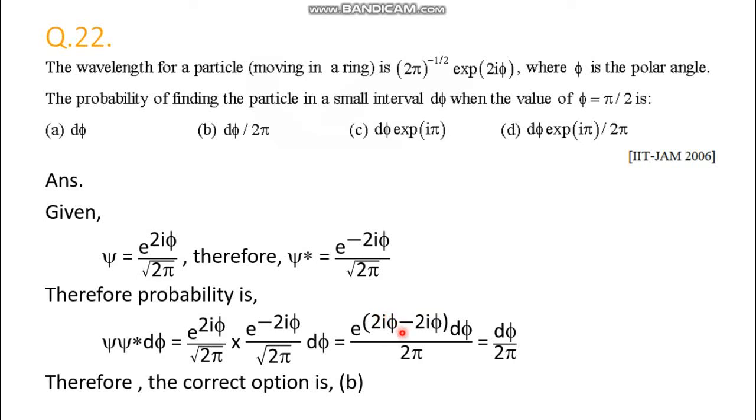So it is 1 by 2π into dφ, that means dφ by twice π. So the correct option is option B, dφ by twice π.